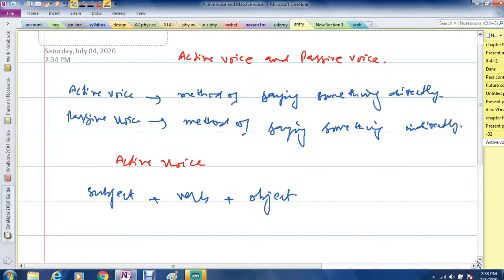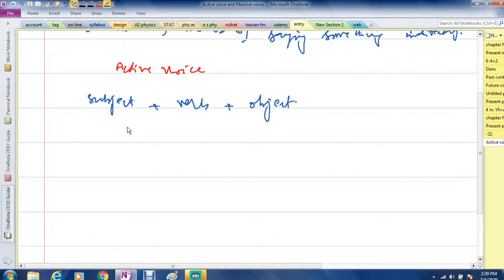For example, suppose I say, I eat an apple. Here I is the subject, eat is the verb, and an apple is the object.